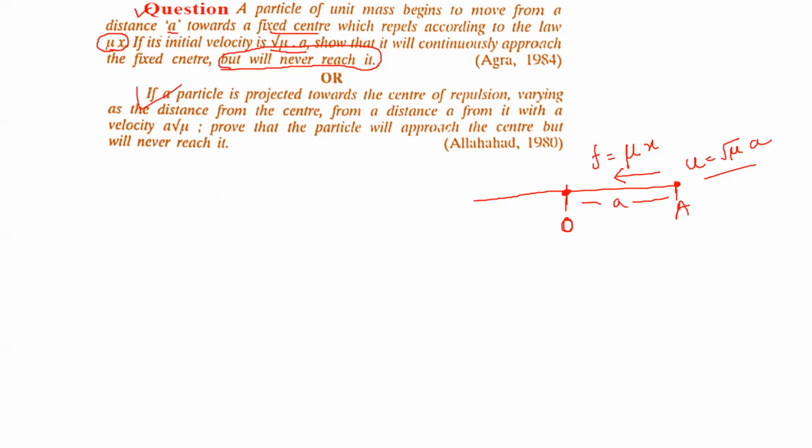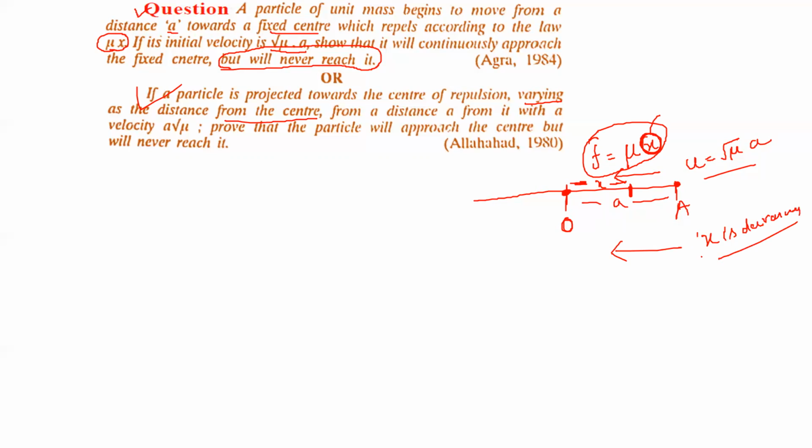So the alternate statement of the question is: if a particle is projected towards the center of repulsion, varying as the distance from the center. So this distance x which we are considering is varying. That means in the expression f is equal to mu x, the x is varying because it is the distance, which is measured from O. Now you can see that if the particle is approaching this side, x will be decreasing.